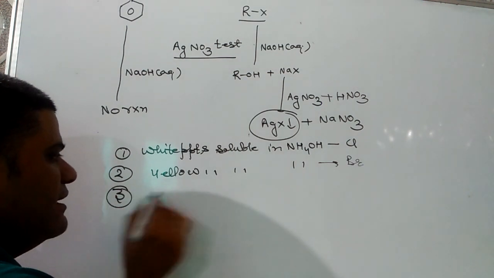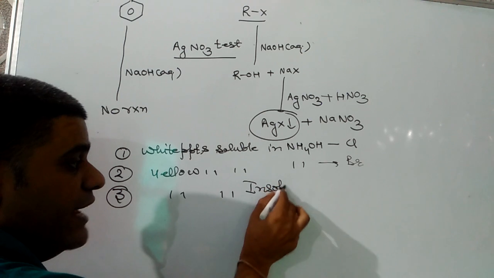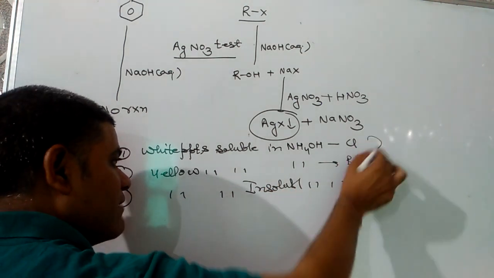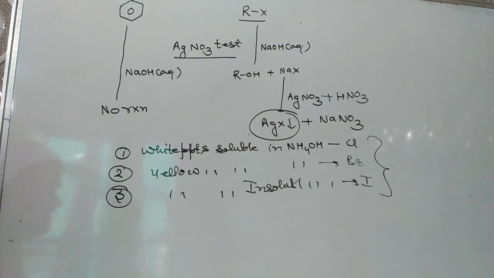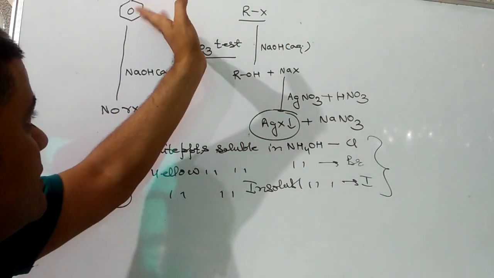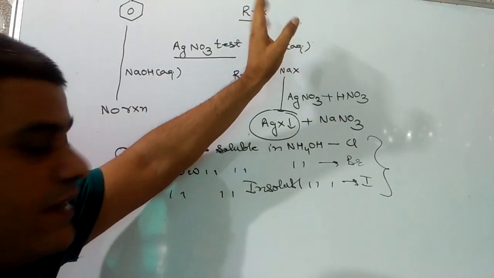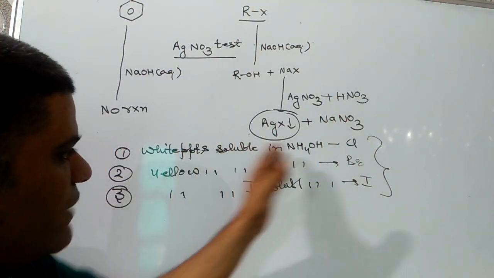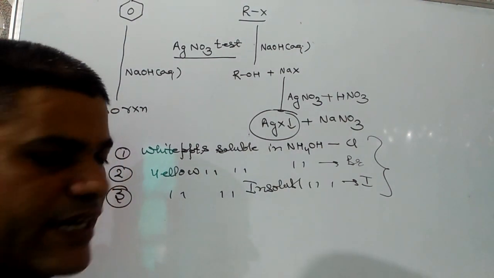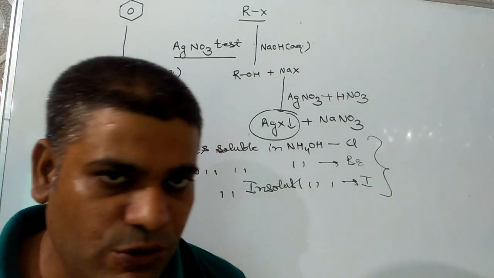And third case, yellow precipitate insoluble in ammonium hydroxide, then the halogen will be iodine. So this test can be used to distinguish between aromatic and aliphatic haloalkane. Similarly, this can be used when halogens are different. Chlorine is there, bromine is there, iodine is there. By seeing the nature of the precipitate, we can predict the nature of the halogen too.